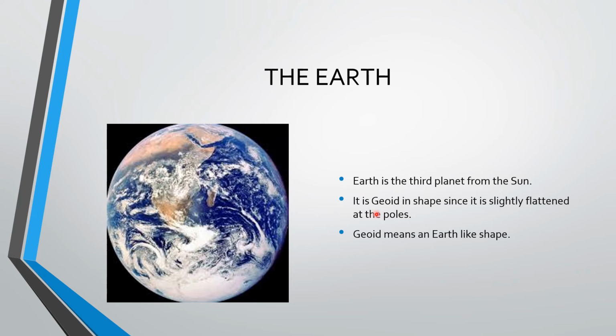Next, we will learn about our own planet Earth. We all know, children, Earth is covered by water as well as land. Almost 2/3 of Earth's surface is covered by water and only 1/3 is covered by land. The shape of the Earth is geoid, which means it is bulged in the middle and flat at the poles. That is the reason why it is called geoid shape.